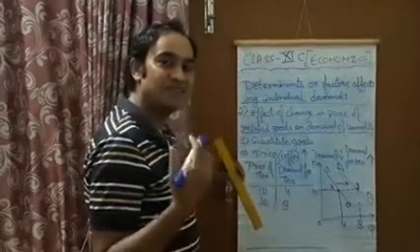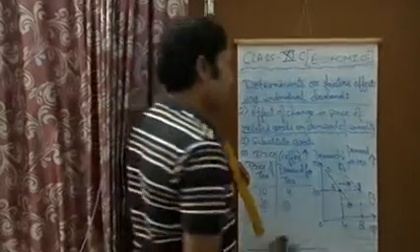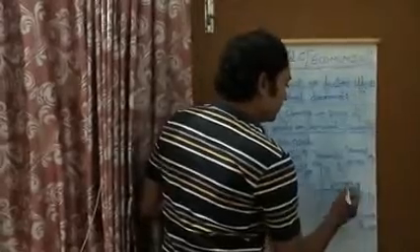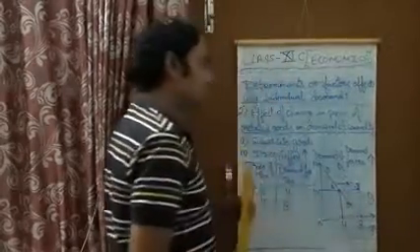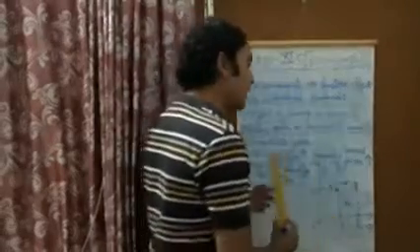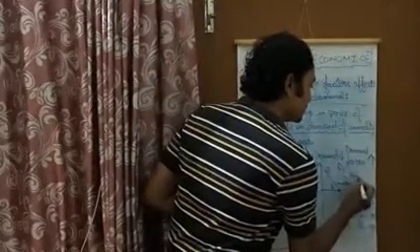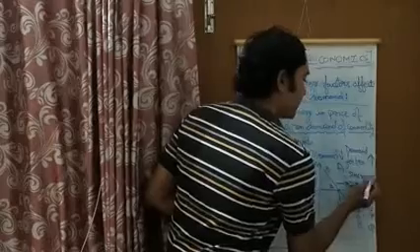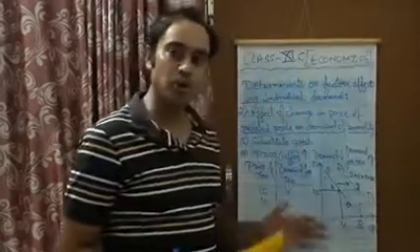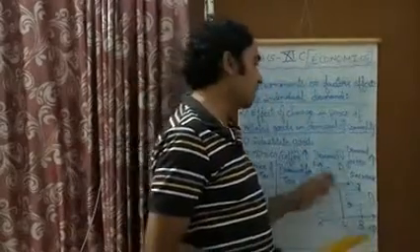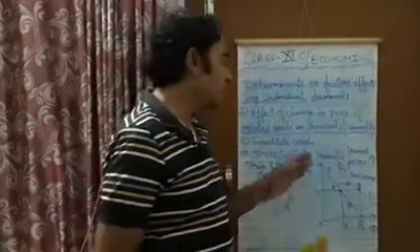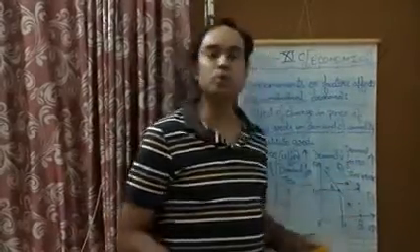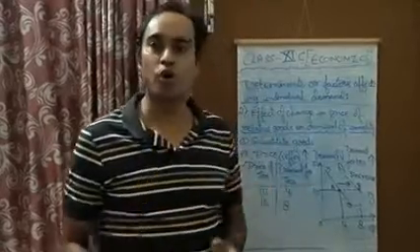That means there is an increase in the demand for tea. Similarly, we can say that demand is moving from A to B, and we can write here: increase in demand due to rise in the price of coffee. Are you understanding? Increase in demand for tea due to rise in the price of coffee.